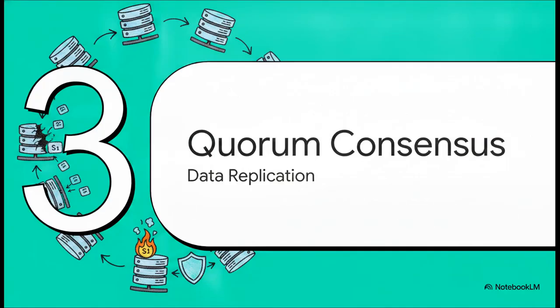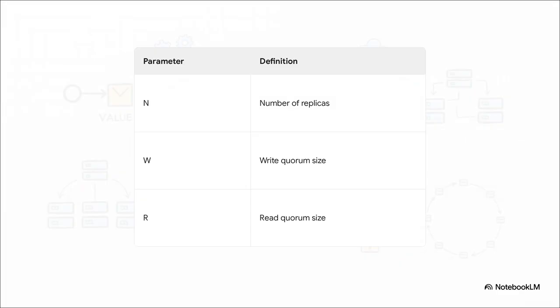Section 3, replication and quorum consensus. So now our data is partitioned, but we still have that inevitable problem, node death. How do we ensure our data survives if server S1 just suddenly catches fire? Well, we replicate it. We copy the data to multiple distinct servers. But obviously, replication creates a synchronization nightmare. To keep the data consistent across these copies, we use a formula called quorum consensus.